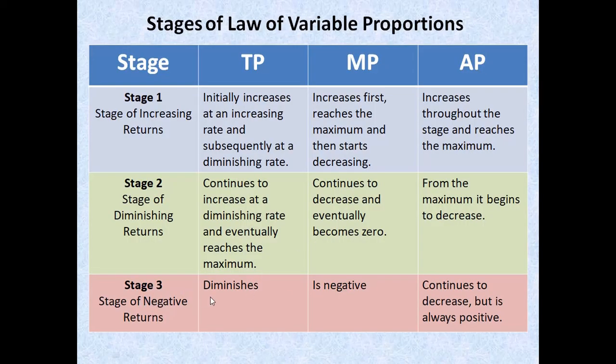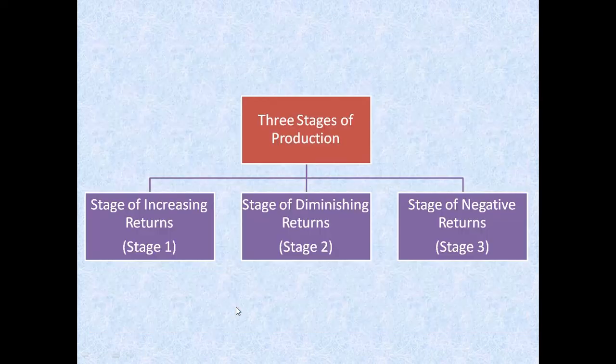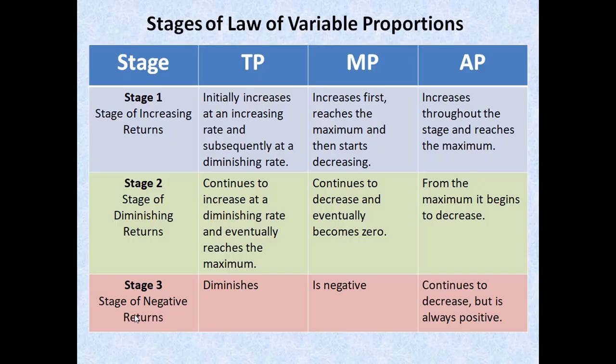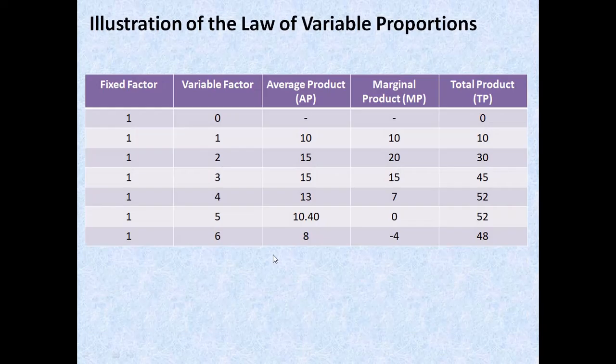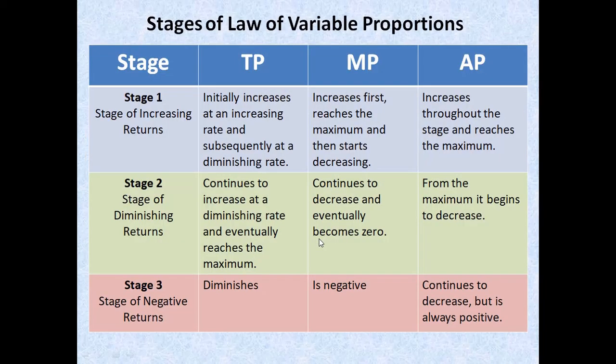And in stage 3, we can see that TP starts to diminish in the case of the negative returns. Okay. So you can see out here, 52 and 48. So it starts to decrease now. Okay. And MP becomes negative. AP starts to fall. AP will continue to fall.